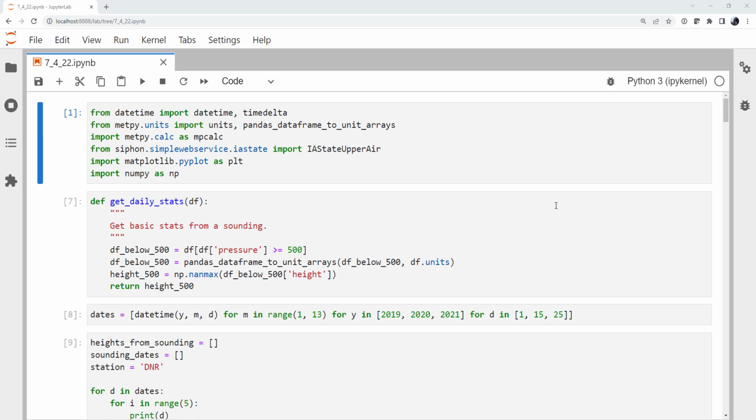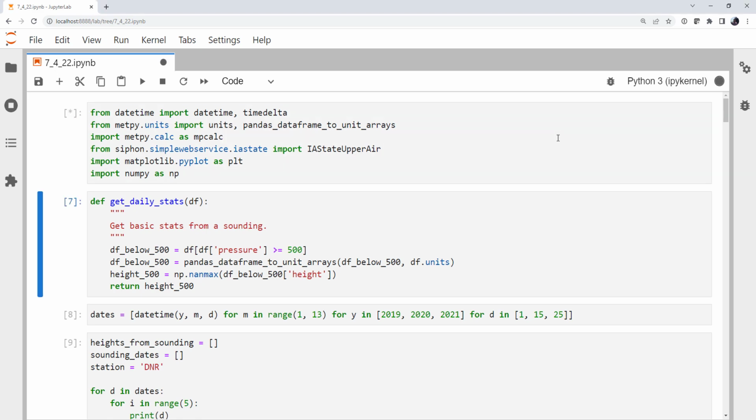What we've done is we collected a lot of sounding data, and we found what height is the 500 millibar level. Then we made a plot of that, and we saw that there is this expected seasonal trend. So what we're going to do this week is, using the surface pressure at that station, assume a standard atmosphere and see if we get the same result, and if not, why that might be the case.